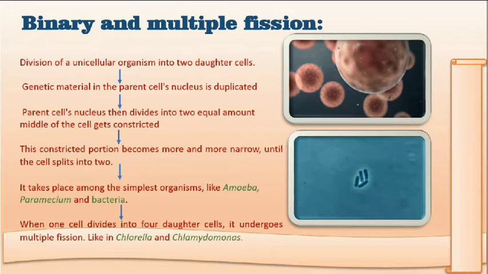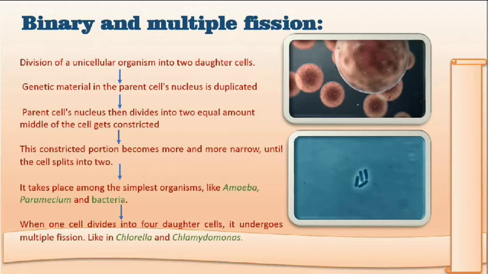When the organism is splitting into two at any plane or transversely, it is known as transverse fission, and when it is dividing longitudinally, it is known as longitudinal fission. Longitudinal fission occurs in Leishmania, and transverse fission occurs in amoeba and paramecium.